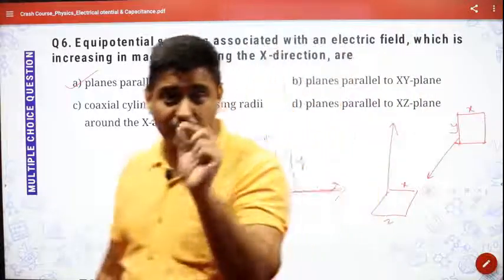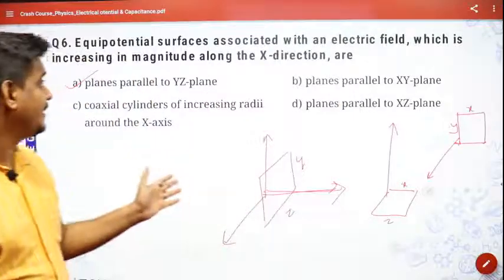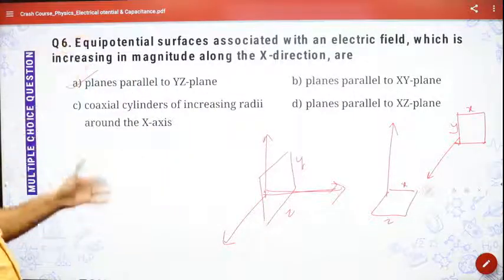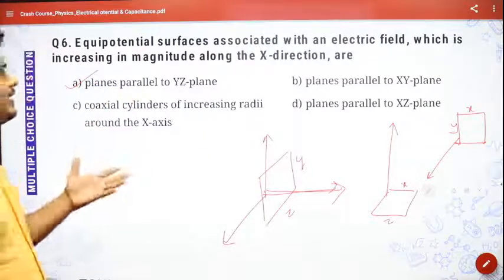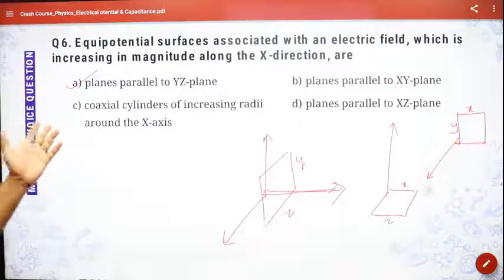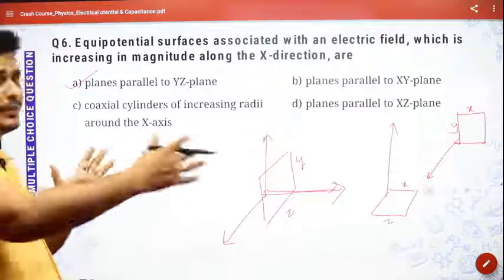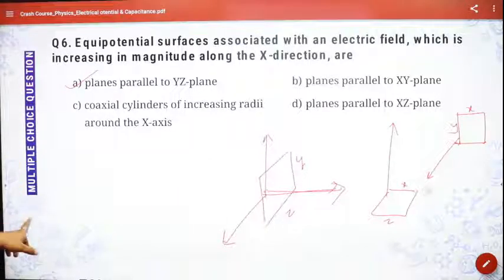So just by knowing the direction of the electric field, or the direction of electric potential, you can determine what direction it is linked with. I hope you're understanding this.